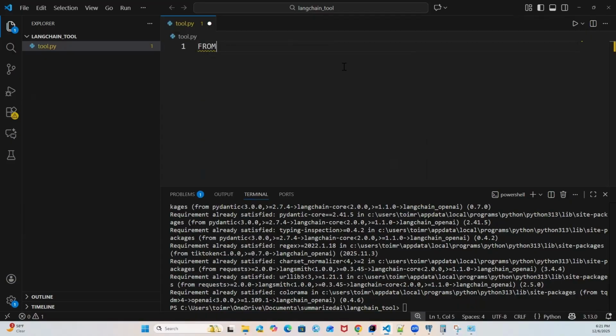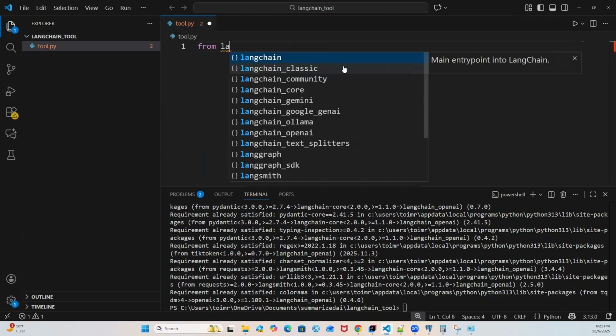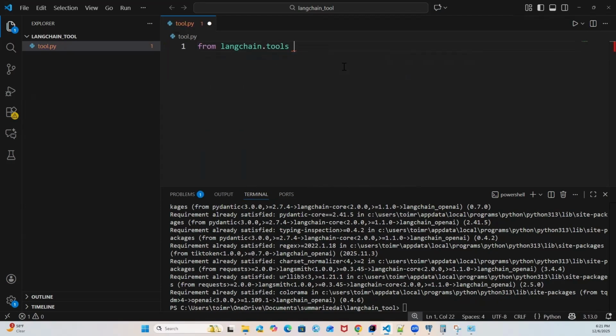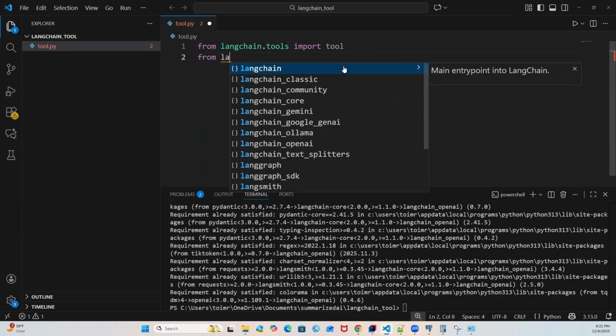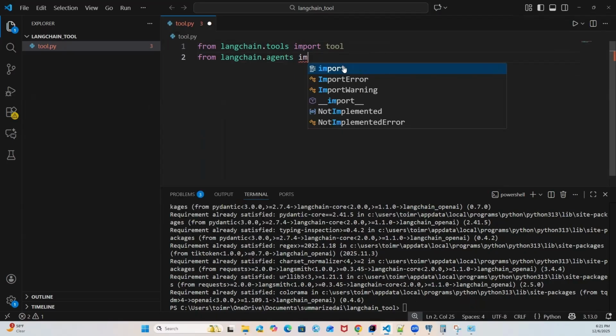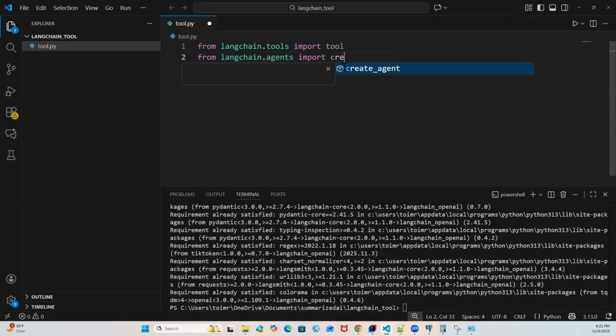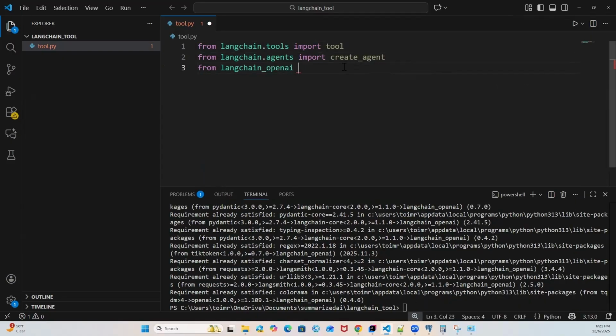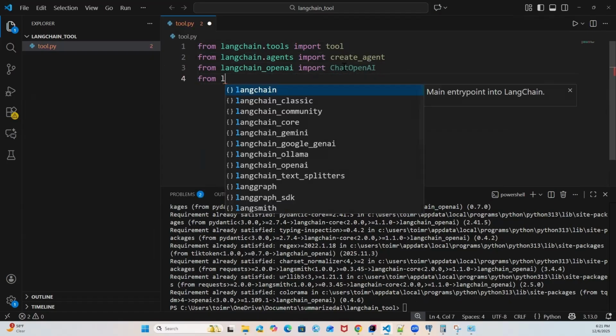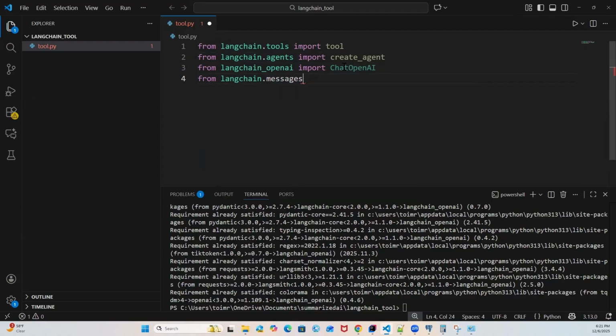So let's import. From langchain.tools, import tool. From langchain.agents, import create_agent. From langchain_openai, import ChatOpenAI. From langchain.messages, import HumanMessage.